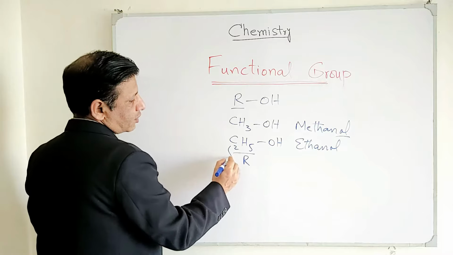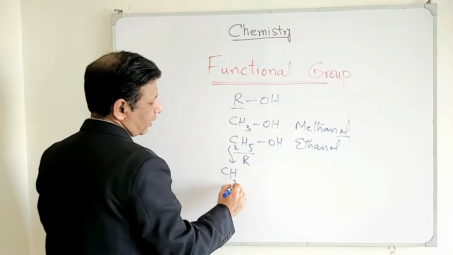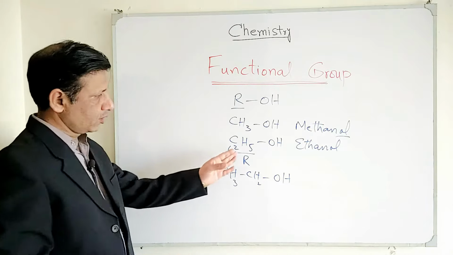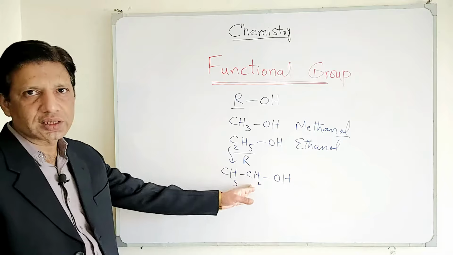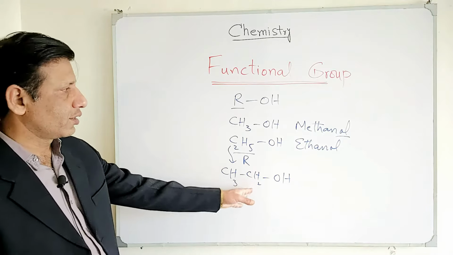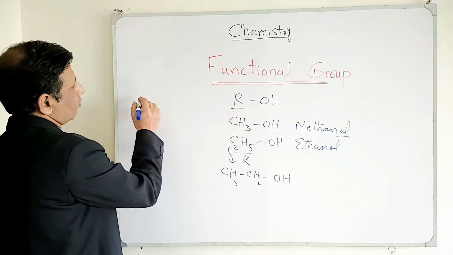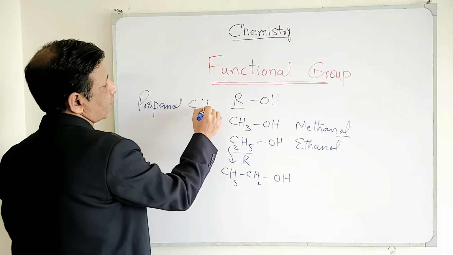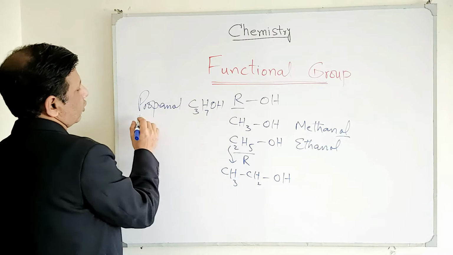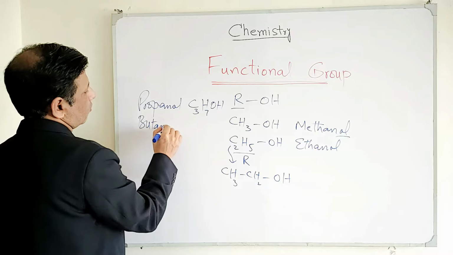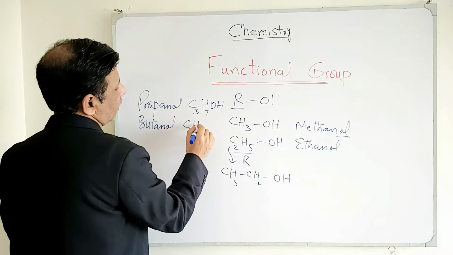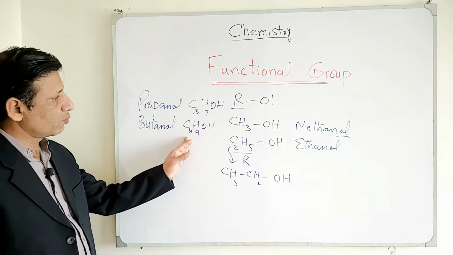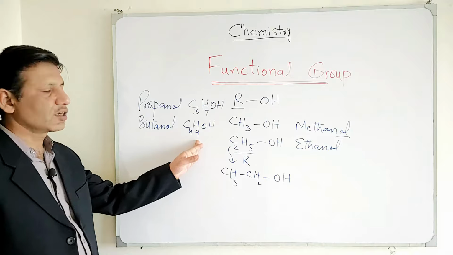And you can also write this in stretched form like this. This is again ethanol, because this C2H5 when stretched becomes CH3-CH2. Now this is ethanol. In the same way, propanol, its chemical formula should be C3H7OH. Butanol, C4H9OH. And if you don't know from where these formulas are coming, from where this C4H9 is coming, we recommend